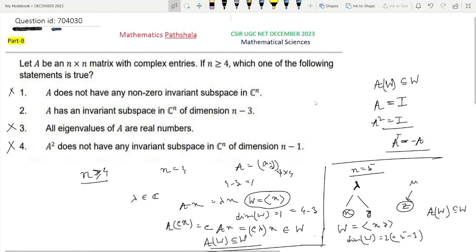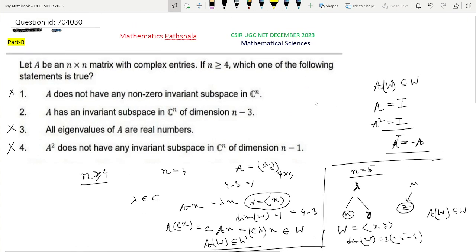So option 2 will be the correct option. Here option 2 is the correct option, and 1, 3, 4 are not the correct options. This is the solution of this problem.